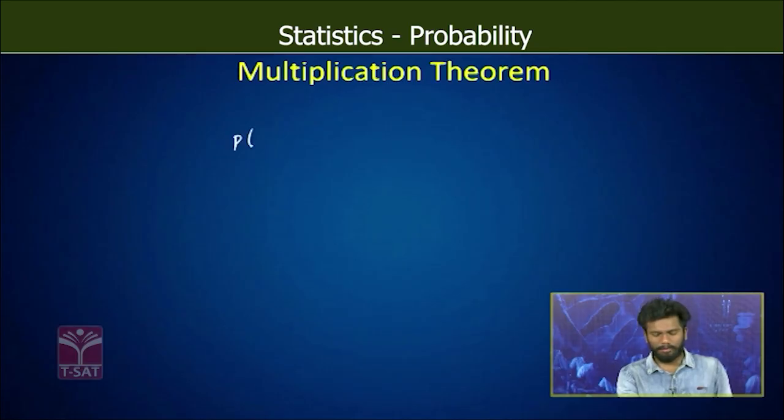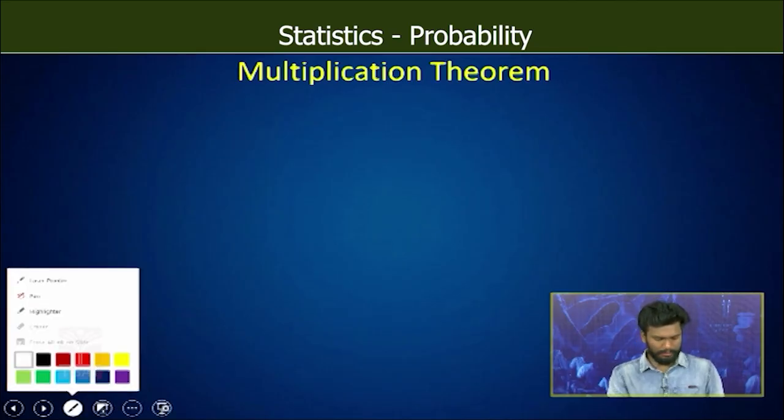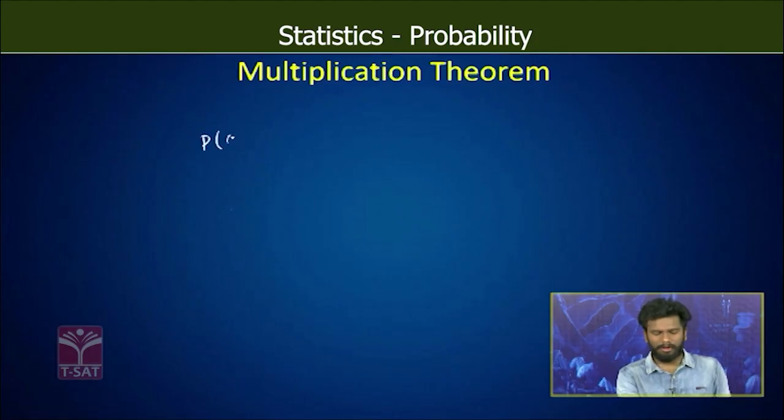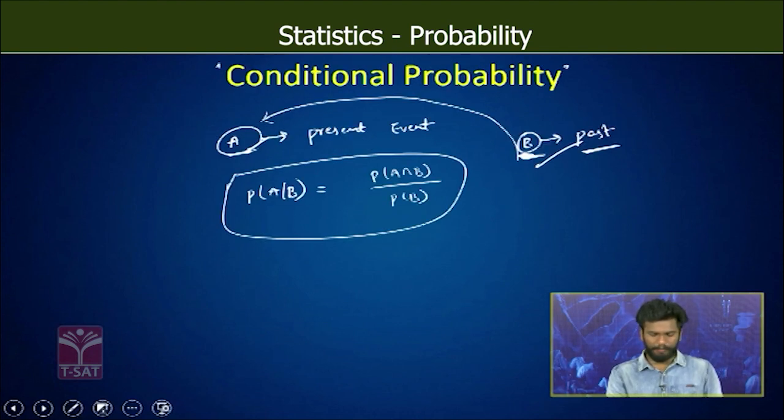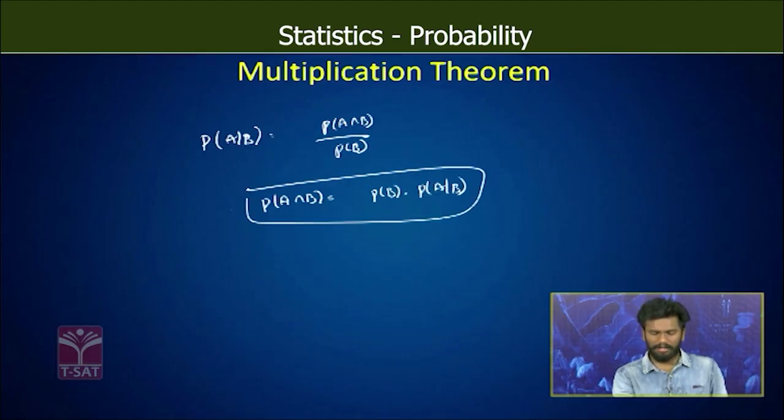So first, what is the conditional probability? P of A given B is equal to P of A intersection B divided by P of B. Now the multiplication theorem says that P of A intersection B is equal to P of B into P of A given B. So this is our multiplication theorem in the probability.